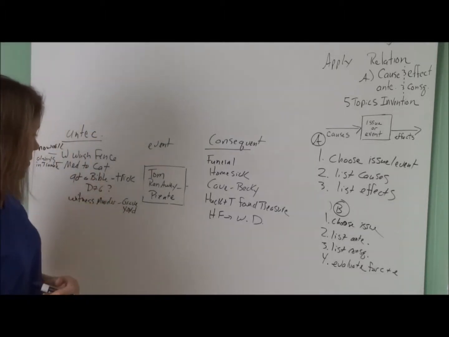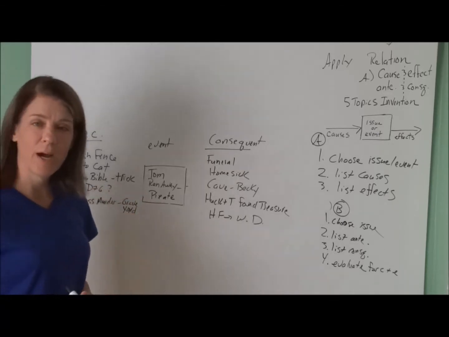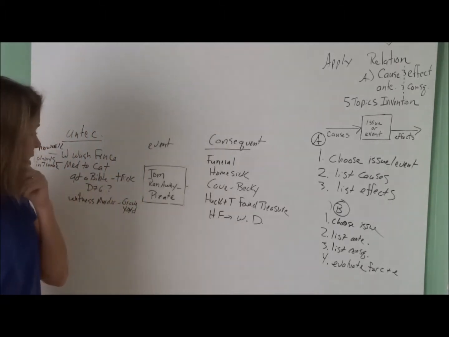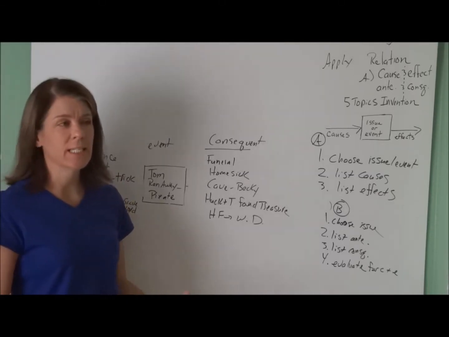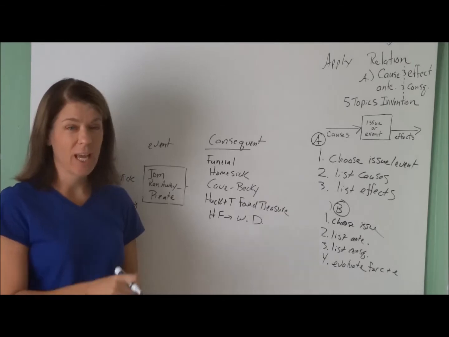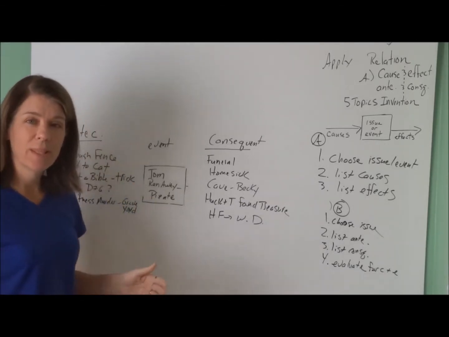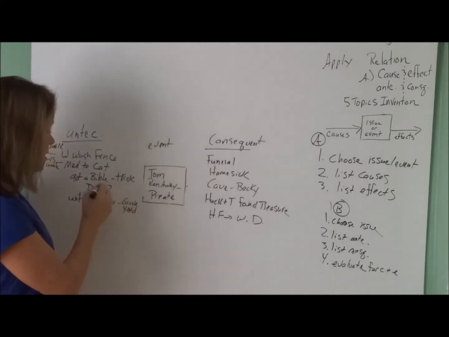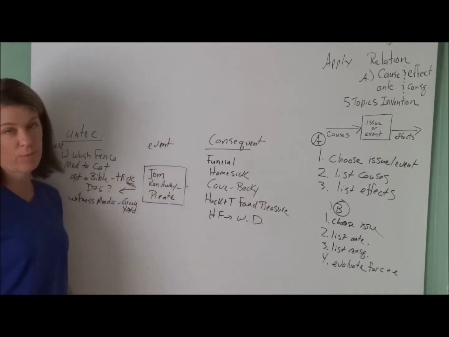Did getting a Bible through trickery and then embarrassing himself cause Tom to run away and be a pirate? No, but when you look at it, you're like, he got that Bible through a trick. So one thing that you can see is that he doesn't take the adult world very seriously, and he's kind of poking fun at the hypocrisy of the adult world. But then he answers the question wrong about the disciples. So it's like he sees the hypocrisy in the grown-ups, but he doesn't see the hypocrisy in himself.